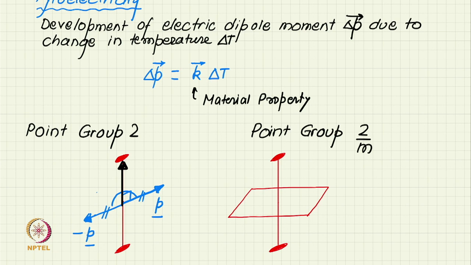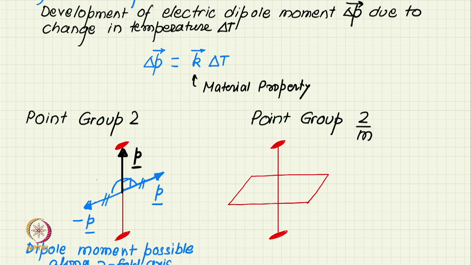So, it is possible to develop a dipole moment in this direction. So, we can write this, the dipole moment is possible along two-fold axis.